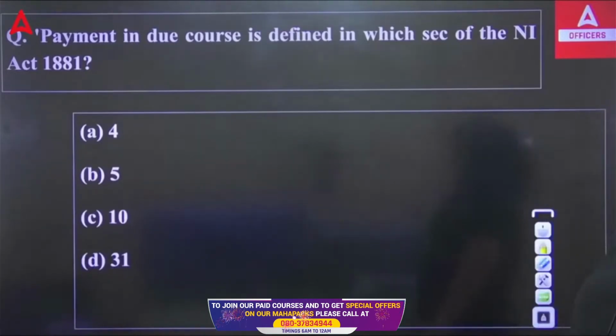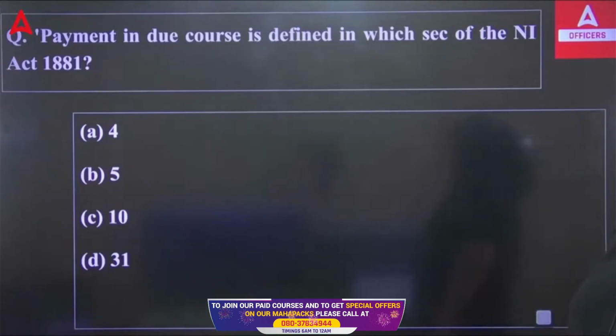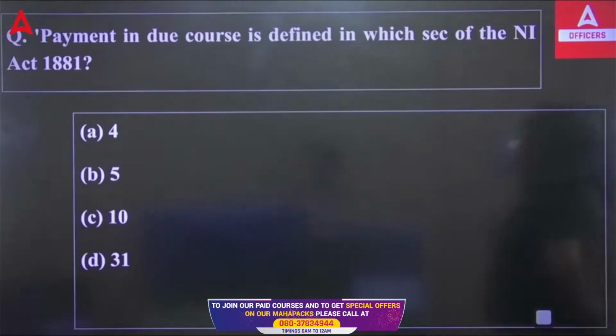Which particular section talks about the payment in due course? So, what actually does payment in due course mean? When we talk about payment in due course, it means making the payment apparent within the apparent tenure of the instrument, in good faith and without negligence, to any person in possession thereof, under circumstances which do not afford a reasonable ground for believing that he is not entitled to receive payment of the amount therein mentioned. So, payment in due course means simply the payment in accordance with the apparent tenure.